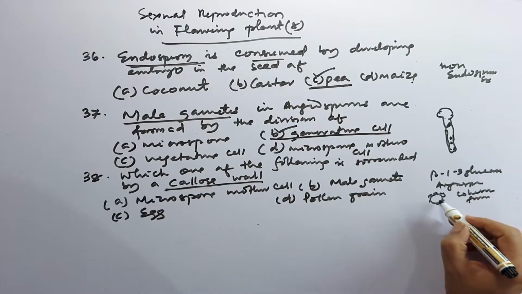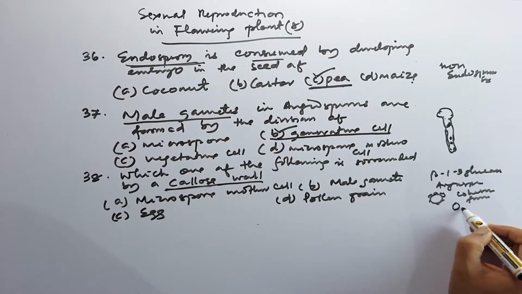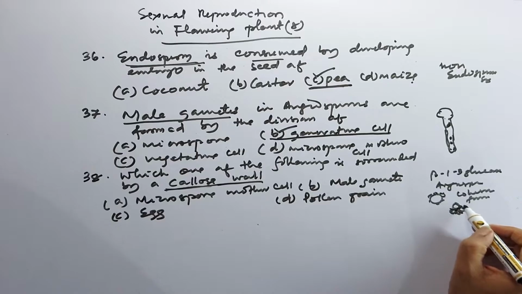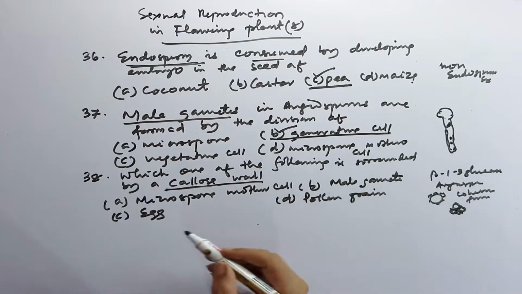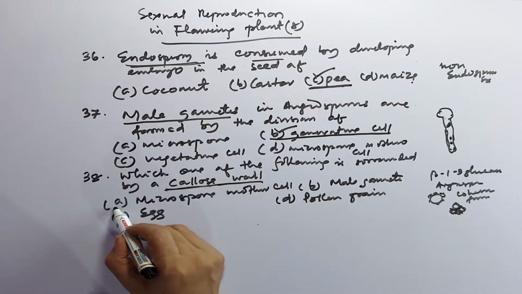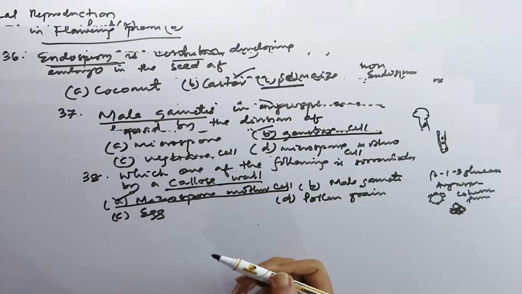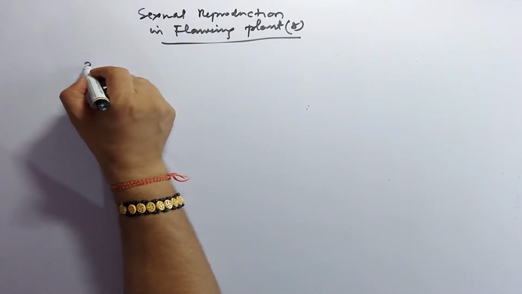You know that the microspore mother cell divides to form 4 pollen grains, so this separation is maintained, and cohesion and fusion are avoided by this callose. So the correct answer is microspore mother cell.